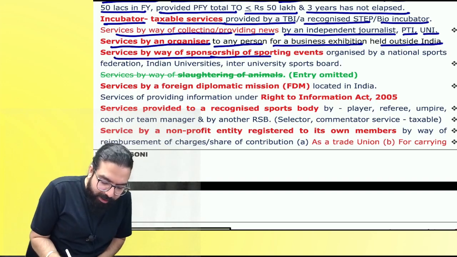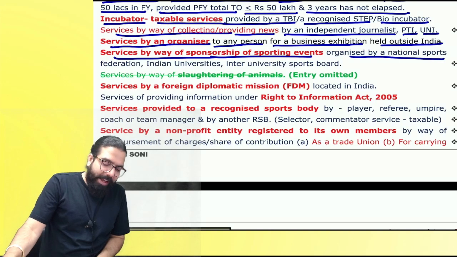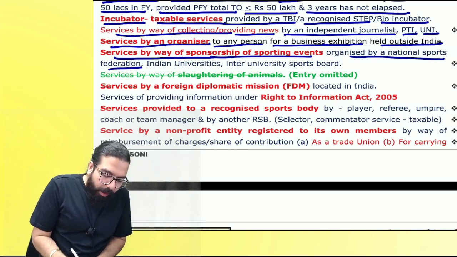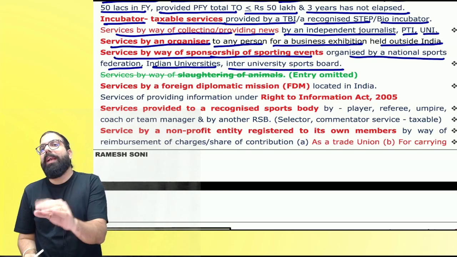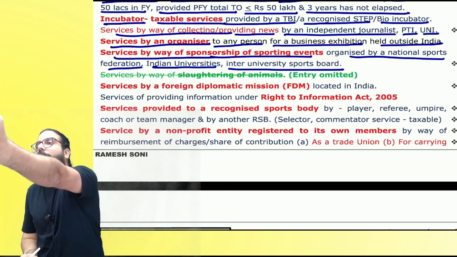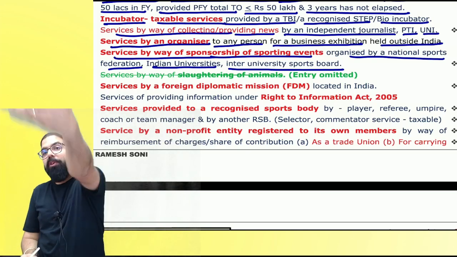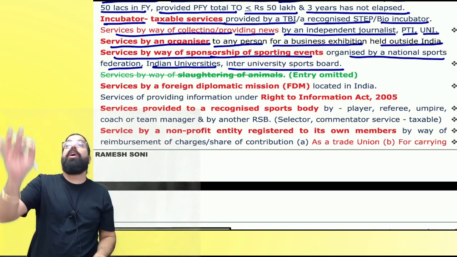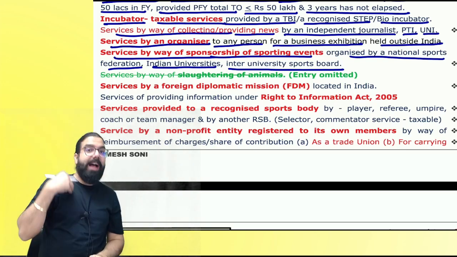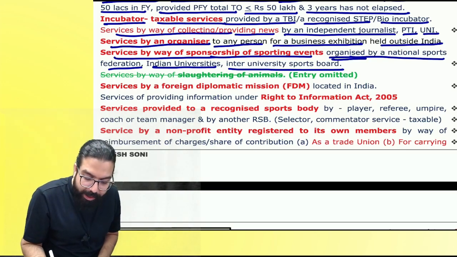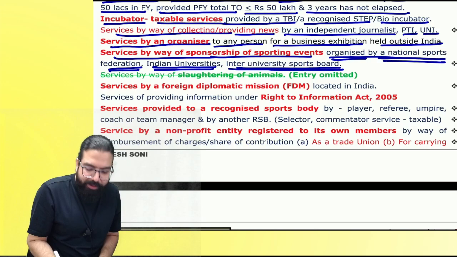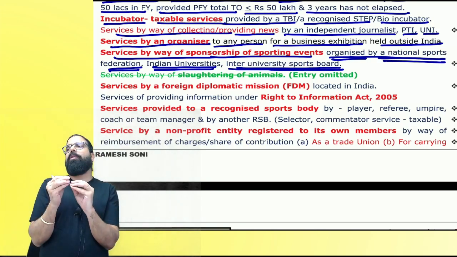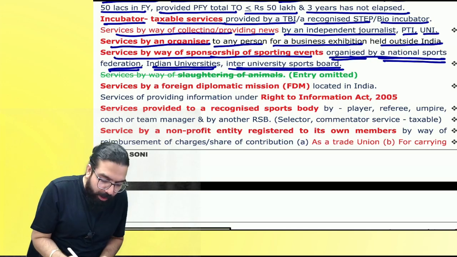Services by way of sponsorship of a sporting event organized by a national sports federation, industry, Indian university or inter-university state board. Baba, tell me one thing. Sponsorship services of a sporting event, when is it provided and by whom? I am providing sponsorship service, you will give me the sponsorship amount. I tell you, sir, the whole event will be named after you, give me money. If the organizer is a National Sports Federation, Indian University, or Inter-University State Board, then on whatever sponsorship amount you give, there will be no GST.